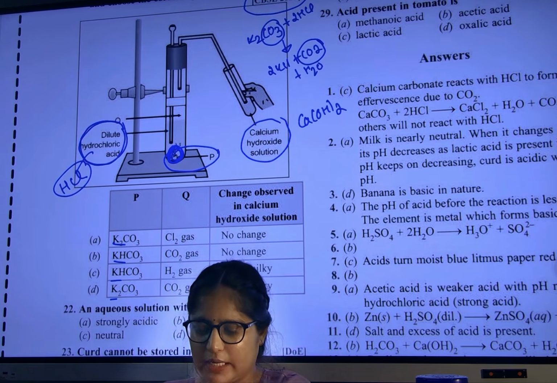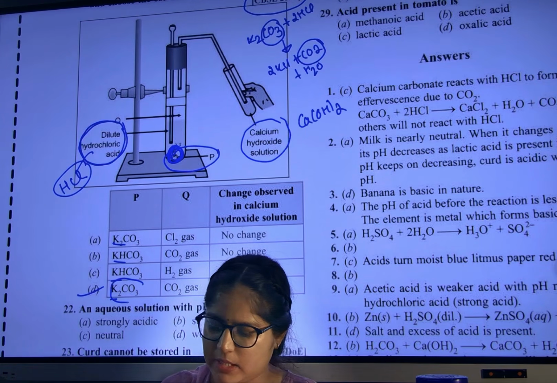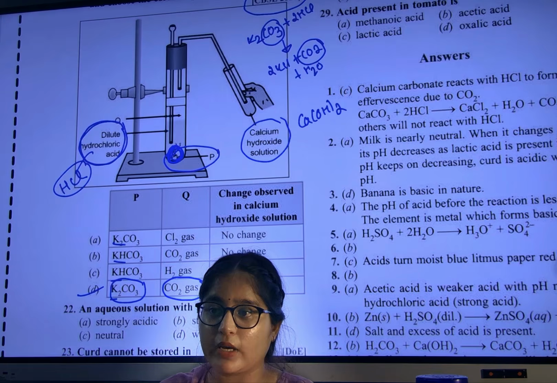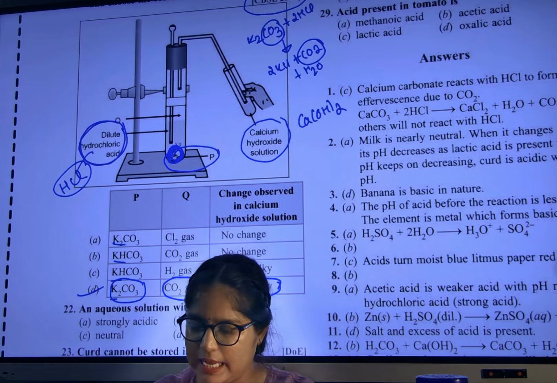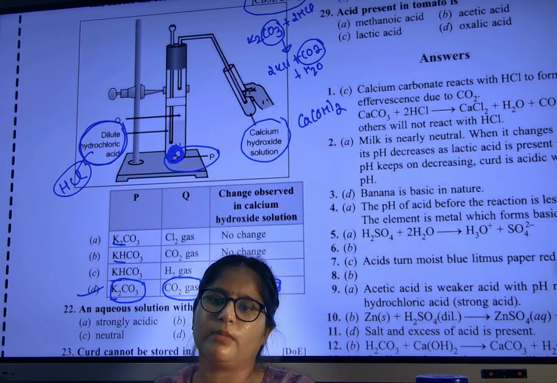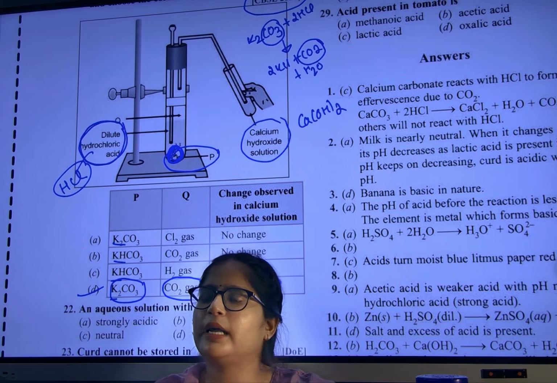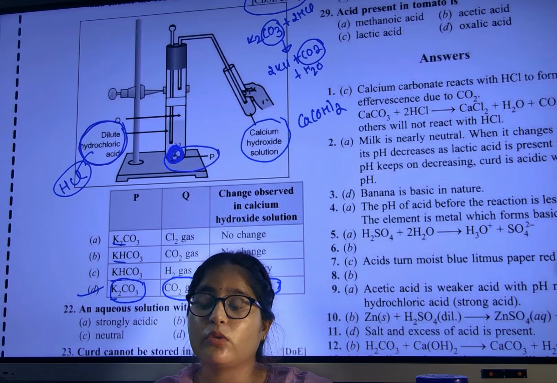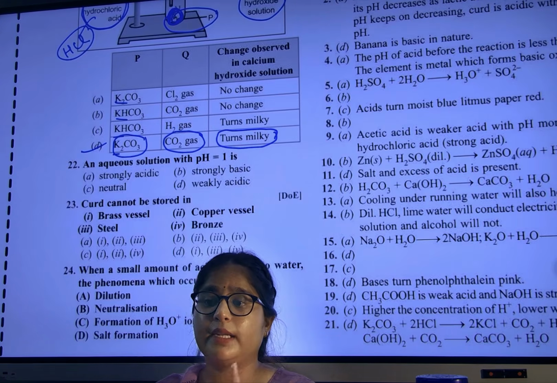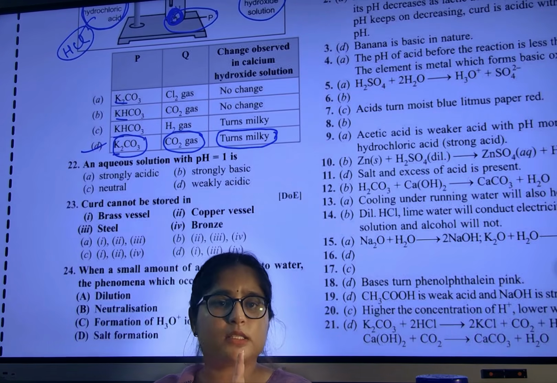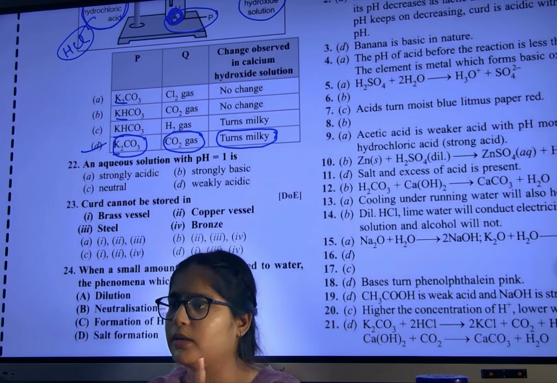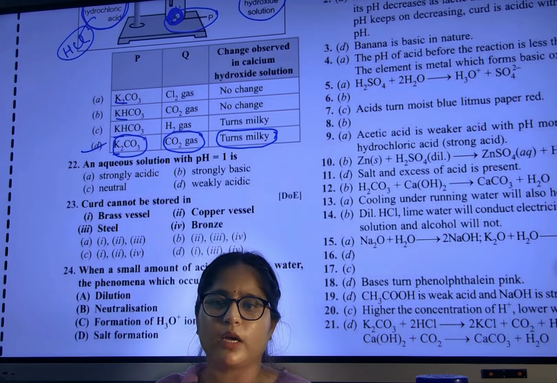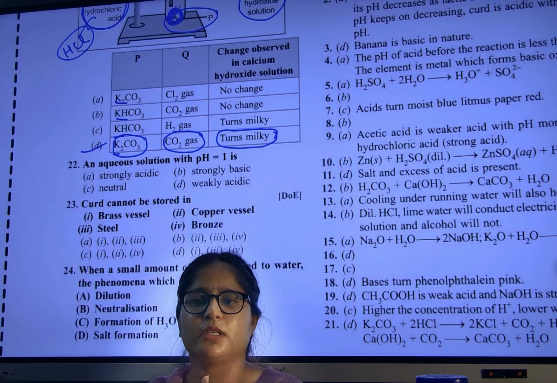So which option is correct? D option. Potassium carbonate, CO2 gas, and it turns lime water milky. It will turn the calcium hydroxide solution milky. Remember, CO2 gas turns lime water milky. Keep it in your notebook, very important. If I ask again, HCl means carbonate, carbonate means CO2 gas, brisk effervescence, turns lime water milky. Keep in your brain. Zinc means hydrogen, popping sound.